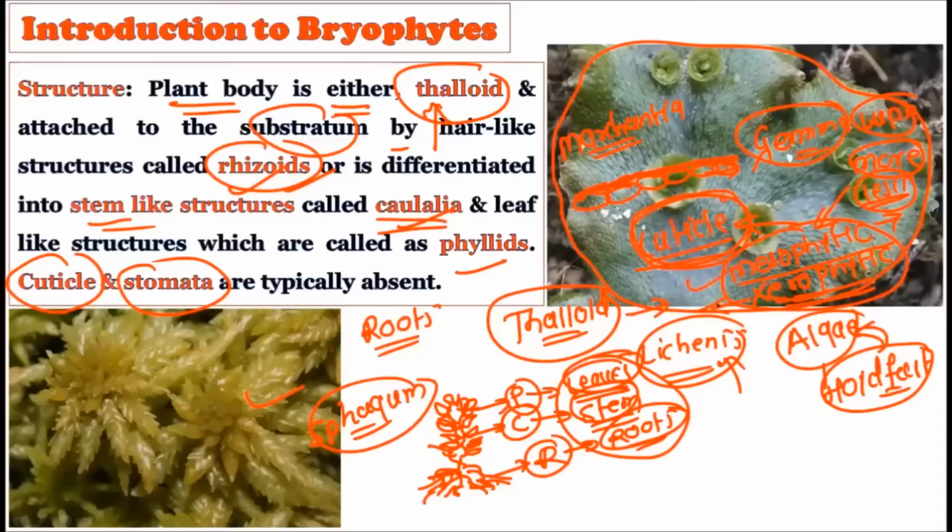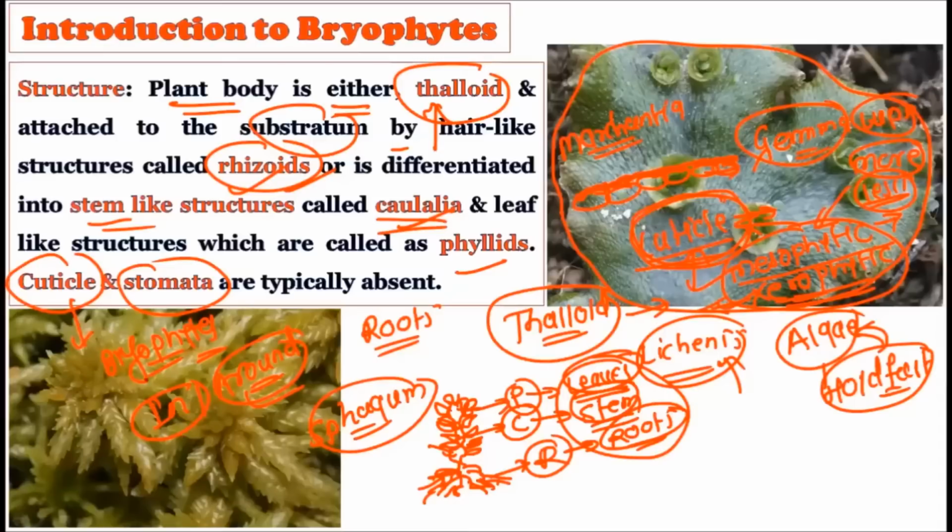So the mesophytes and xerophytes take care of their water content, and they create the cuticle on their epidermis to avoid this water loss. But this cuticle is typically absent in the bryophytes, because bryophytes do not care about water loss, as they always live in and around the water. In and around the water, they find their habitat, and that is why the cuticle is typically absent.